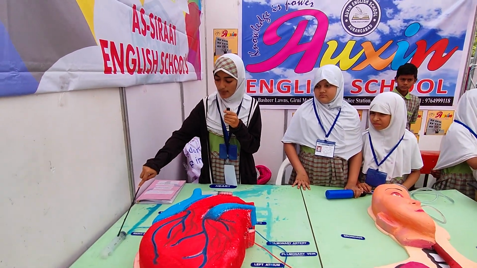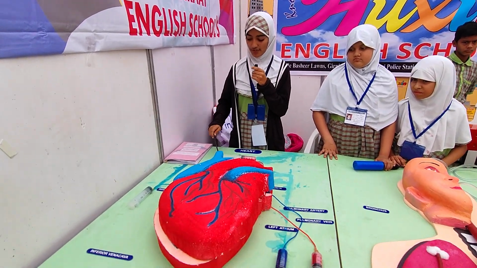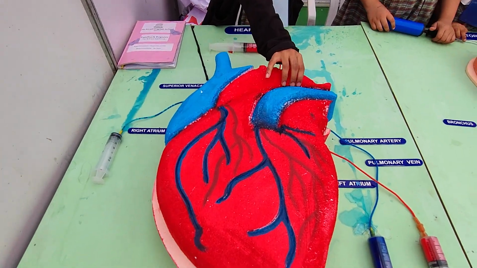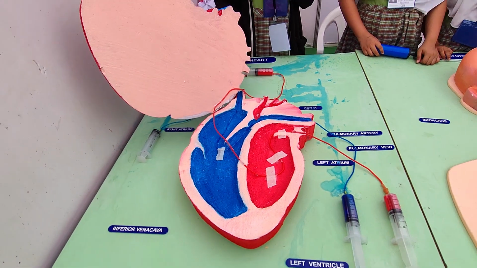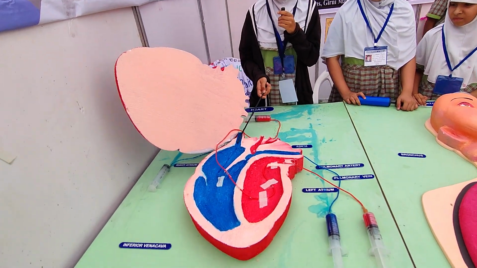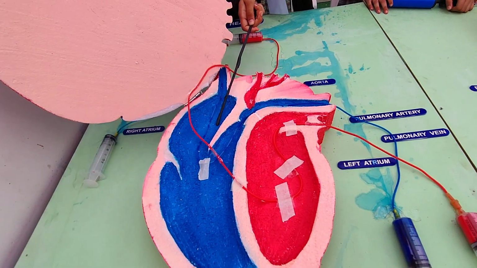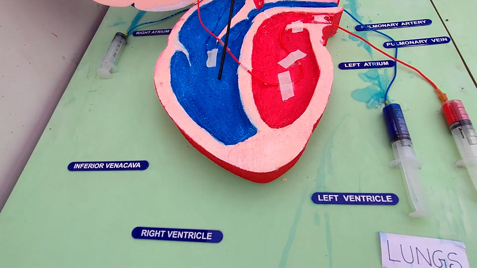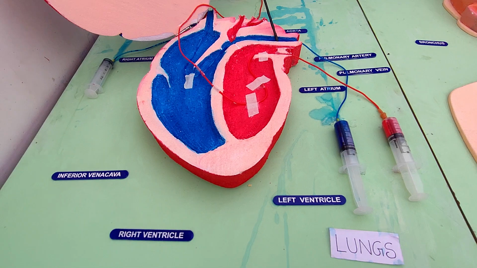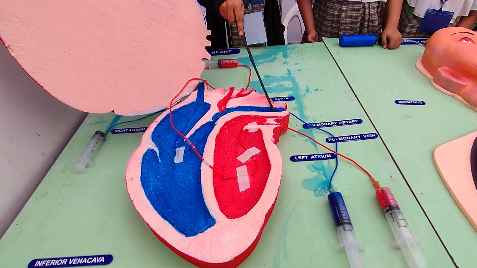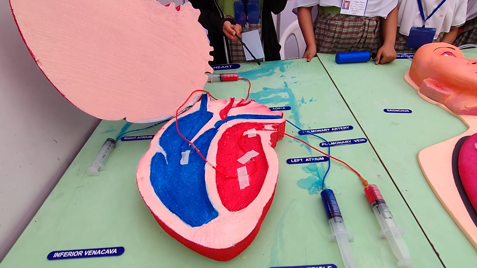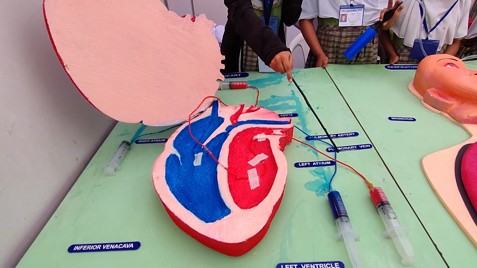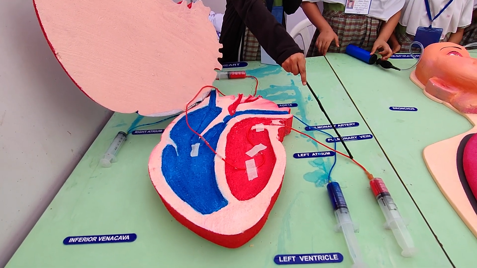So, the deoxygenated blood from the body goes to the superior vena cava, and the superior vena cava takes the blood to the right atrium, and the right atrium passes the blood to the right ventricle through the tricuspid valve, and the right ventricle takes the blood to the pulmonary artery, and the pulmonary artery passes the blood to the lungs, where the lungs purify the blood and convert the deoxygenated blood into oxygenated blood.